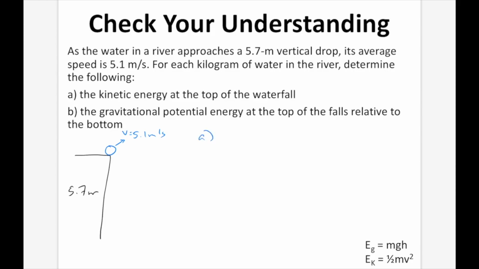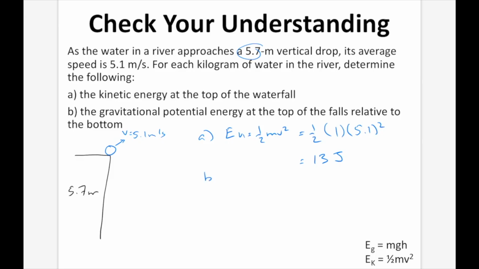A, the kinetic energy at the top of the waterfall. EK equals 1/2 mv squared, which is equal to 1/2 times 1, because 1 kilogram, times 5.1 squared. And that equals 13 joules. And that's 2 sig digs, that's what we need.